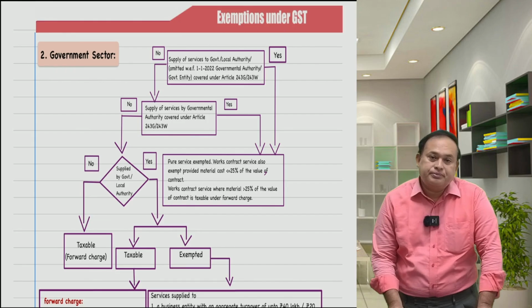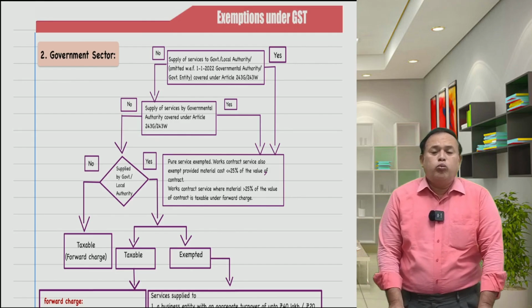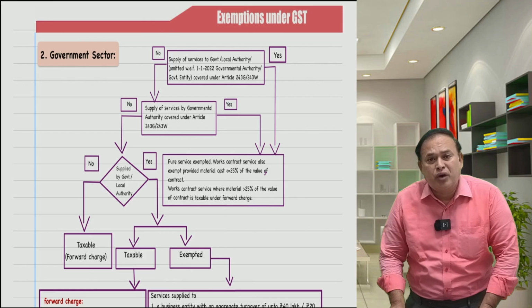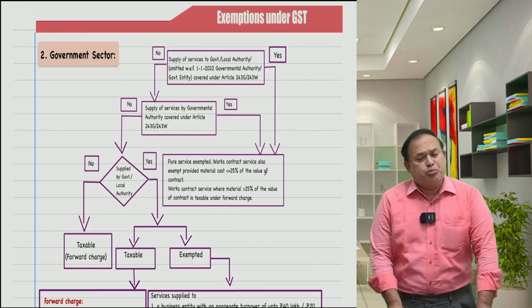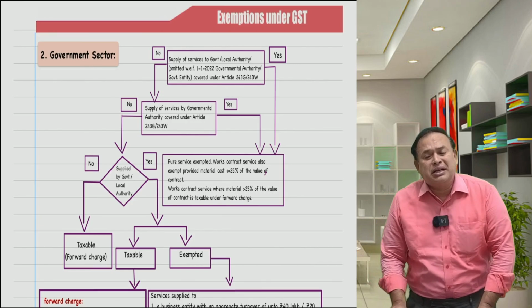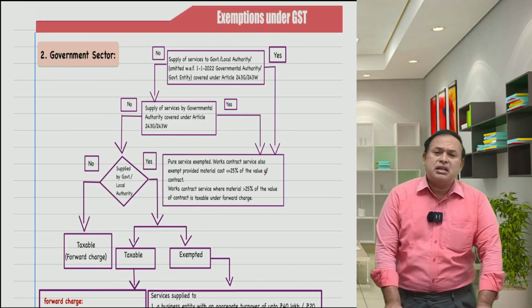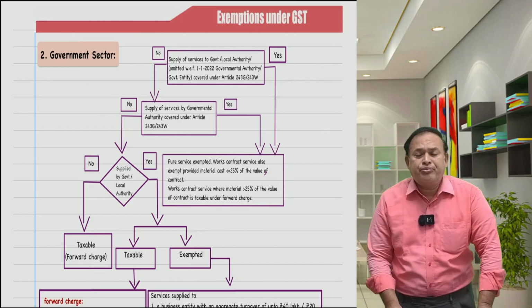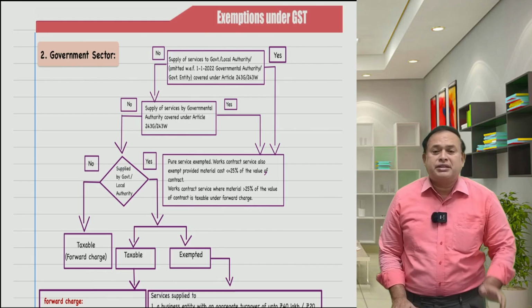In the last class, I referred that if the supplier is a government or local authority providing services not covered under Article 243G, not covered under Article 243W, and not provided while acting as public authorities, and such services are not specifically exempted, then they are taxable.